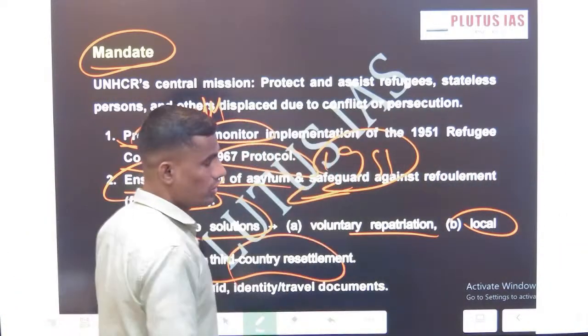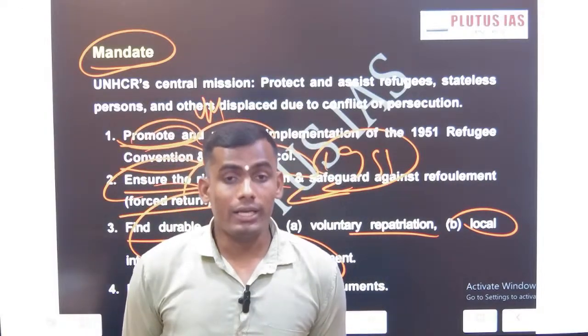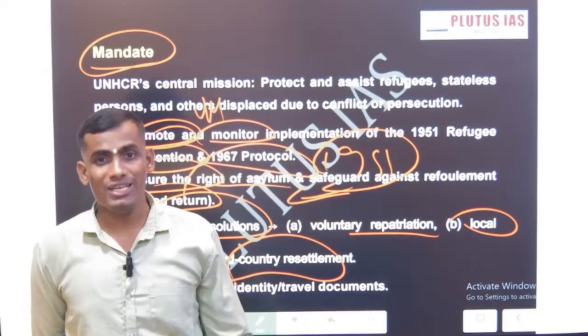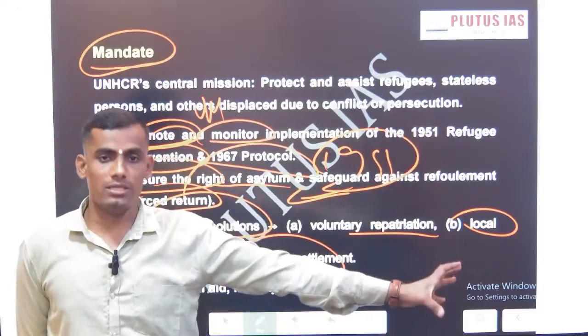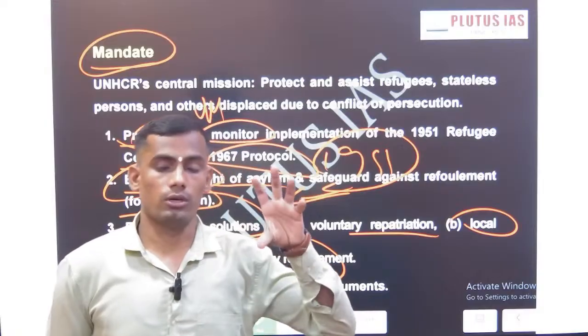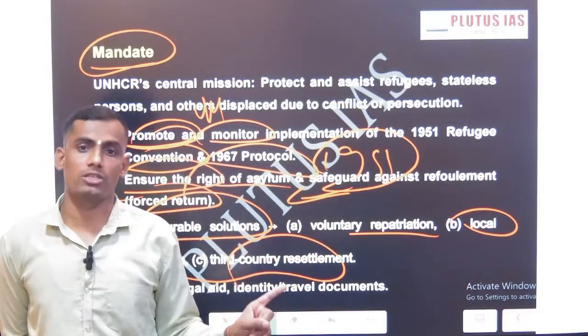That's why, if you see, recently there was a discussion around the Rohingya crisis: either they will be adopted in the local Rakhine state or they will be given special provision in Bangladesh settlement, or Cox's Bazar. If you remember, UPSC asked a question on the refugee camp Cox's Bazar in Bangladesh, Chittagong.